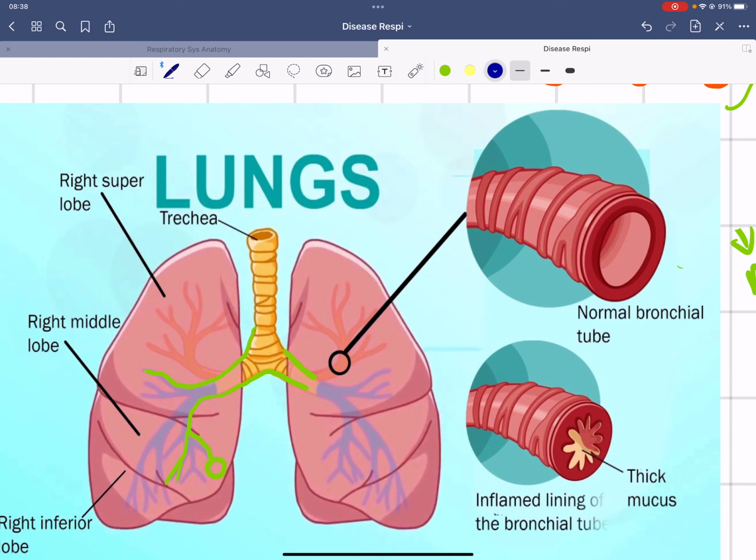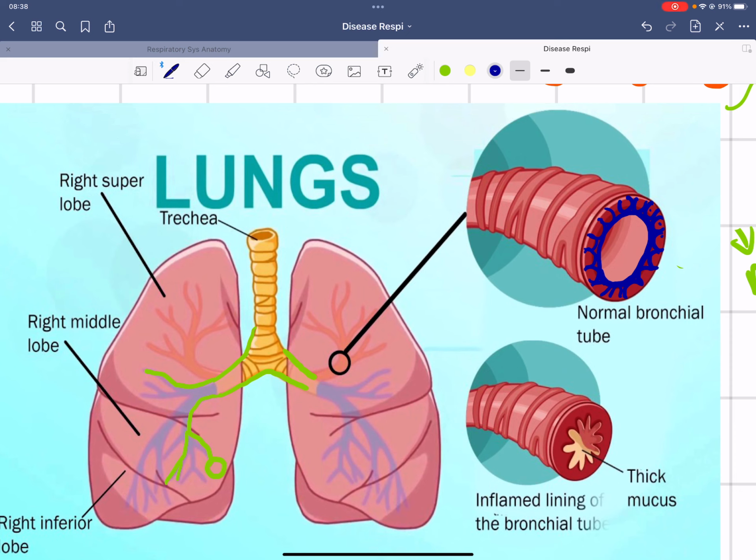In this structure we can see the normal bronchi. It has mucus glands which secrete mucus in order to trap different foreign particles in the air so that they do not reach the alveoli of the lungs. So they secrete mucus, and they are also ciliated.